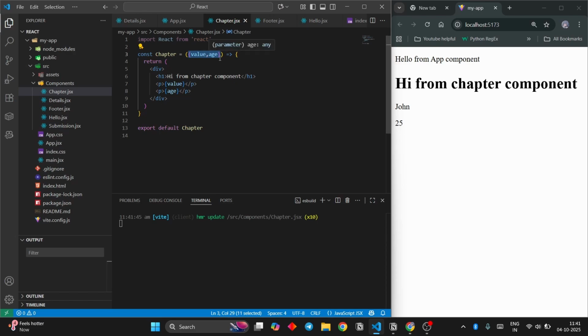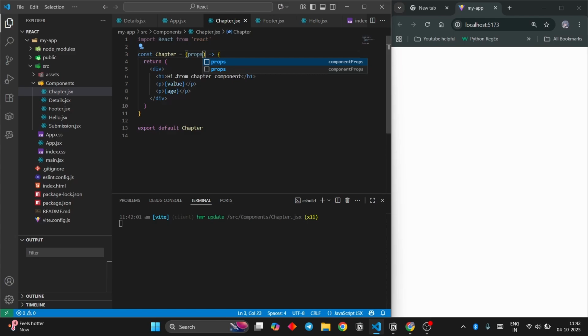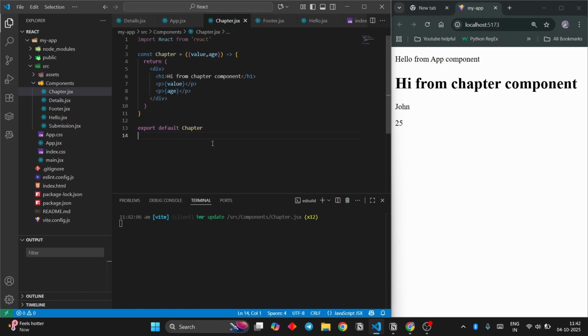You're specifying to the component that you're going to get these values as props and you want to use them. The previous method was just saying props and then writing over here props.value, props.age. That is a bit annoying. This is more preferred by everyone. And I ask you to take this as a habit as well. That is one way of writing props.